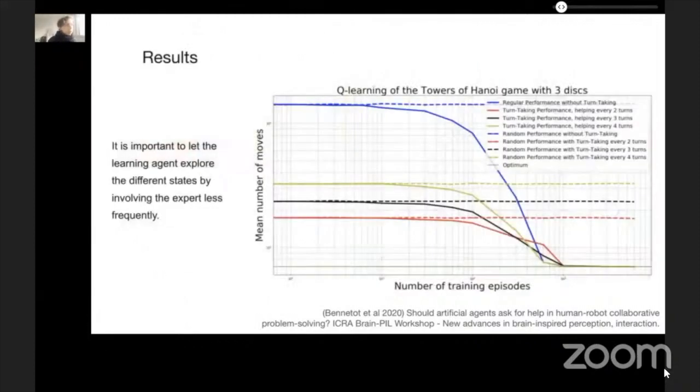Here are our results for the two scenarios where we measure success based on the number of moves to resolve the game. We see that the learning agent is directly more efficient when it's helped by the expert in a turn-taking scenario. However, it's even more effective when it's helped every 4 turns rather than every 2 turns, showing that it's important for the agent to be able to explore on its own rather than having always the optimal solution.